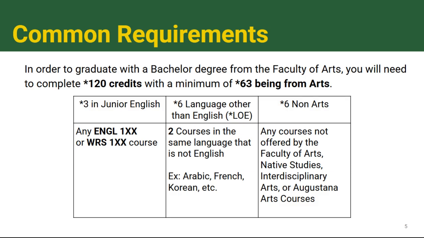If you have a language at the 30 level, equivalent or higher, or 2 language courses in that same language at a post-secondary level, you do not need to complete this requirement. Instead, you will need to complete 6 credits in other courses to complete that 120 required for your degree. And then you would have to do 6 credits in non-arts disciplines. So these could be any courses not offered by the Faculty of Arts, Native Studies, Interdisciplinary Arts, or Augustana Arts courses.